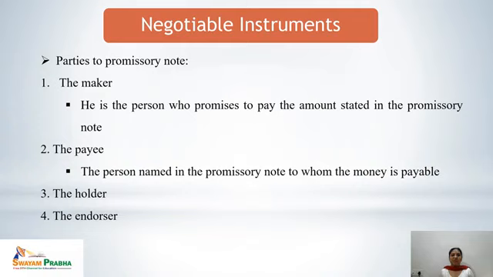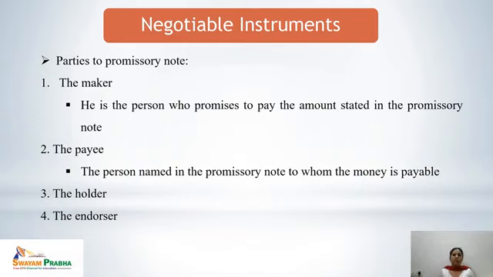Next is the payee, the person named in the promissory note to whom the money is payable. So in the promissory note there should be at least two parties, maker and the payee. Both of the parties may not be the same. So the person to whom the payment is to be made, whose name is to be mentioned in the promissory note, is known as the payee.